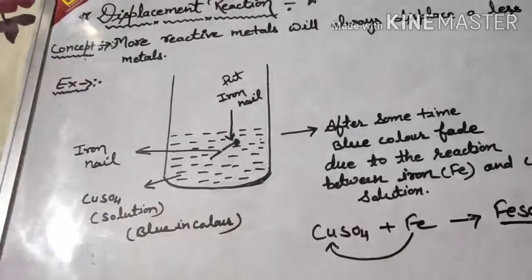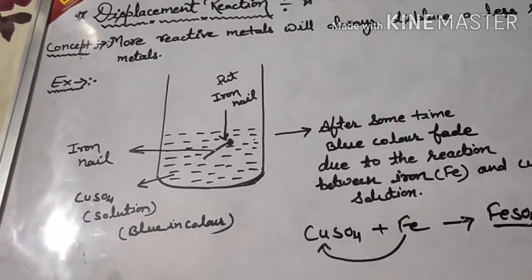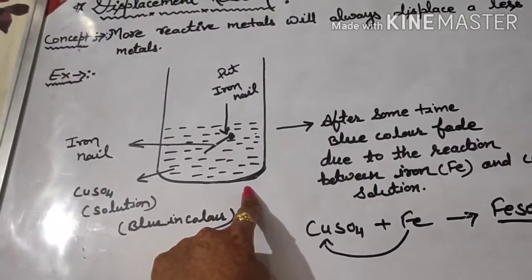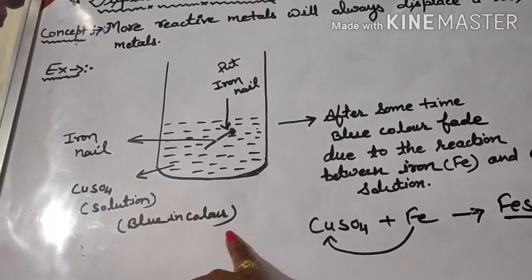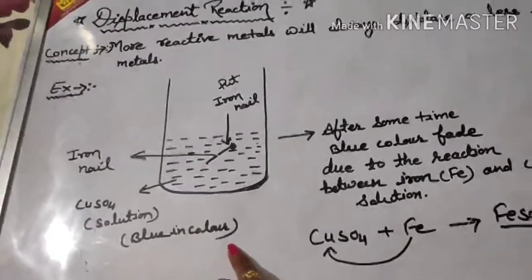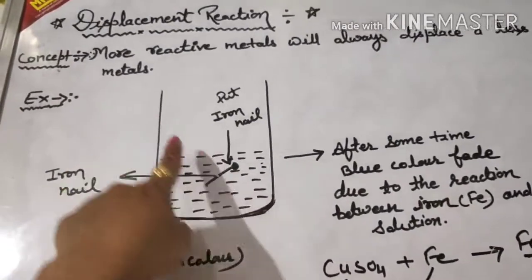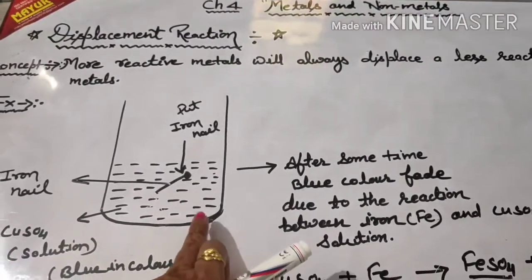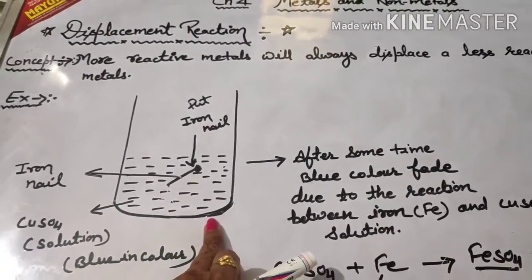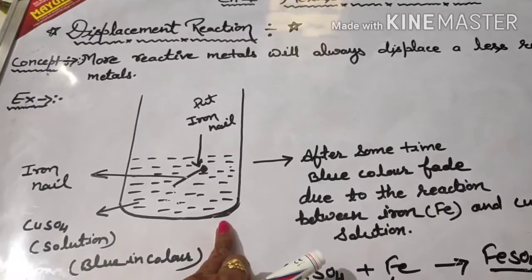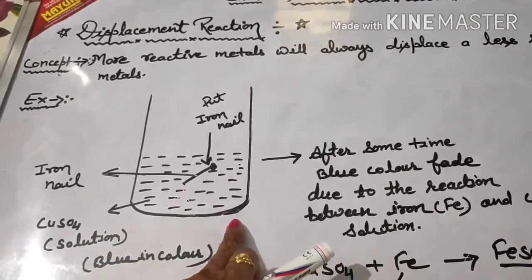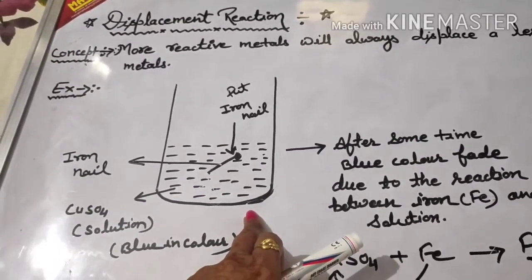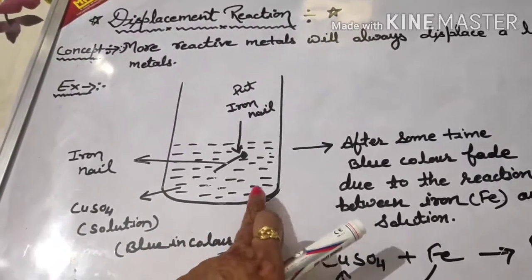Let me give you an example. Suppose you have a beaker, and inside the beaker you have copper sulfate solution, which is blue in color. Now you put an iron nail inside this solution. You want to see the reaction between iron and copper sulfate solution. Normally copper sulfate solution is blue, and over a period of time the blue color fades away. Why does it fade? Because of the reaction of iron with copper sulfate solution.